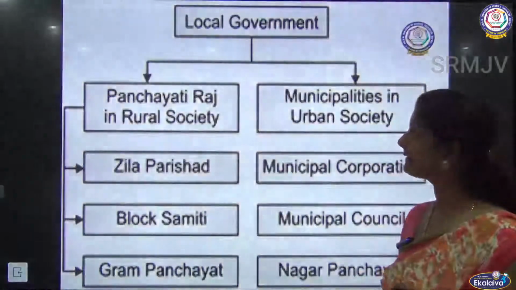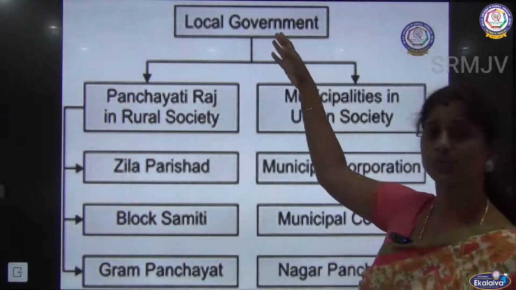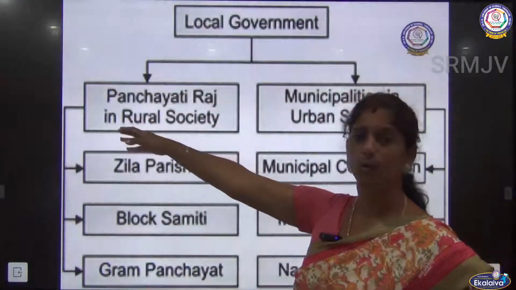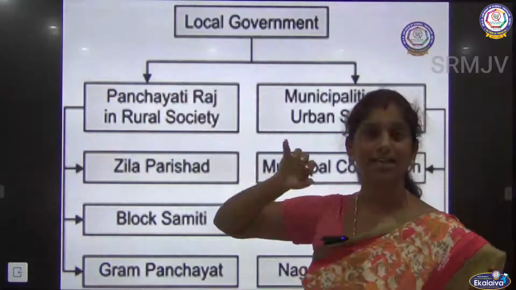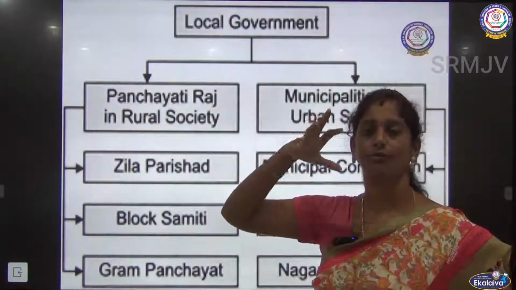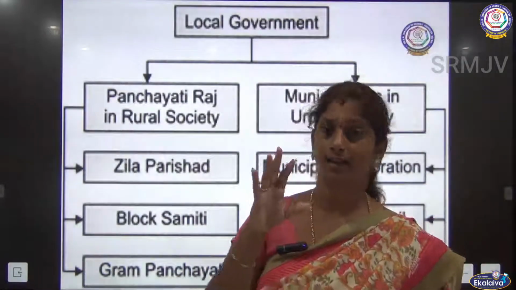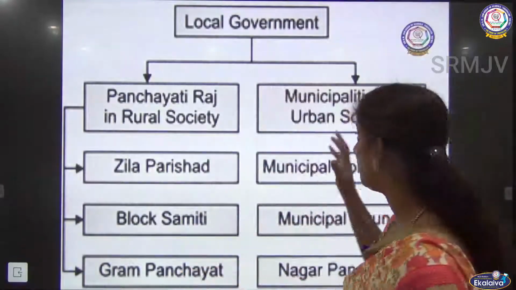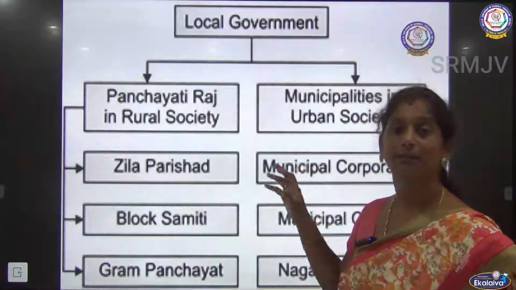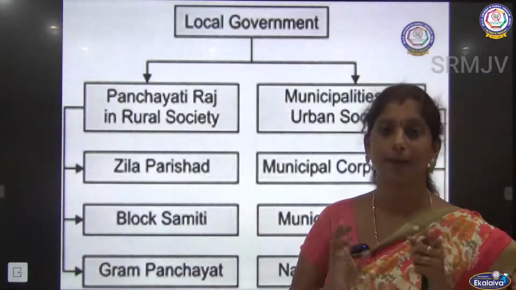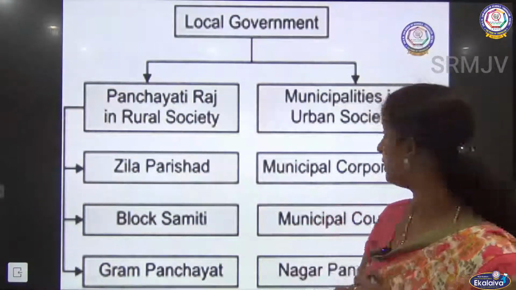So now we are seeing the classification. As we have seen, when it is a rural area, the entire organ of the government is called Panchayati Raj, right? Then if it is urban, it is called municipalities.